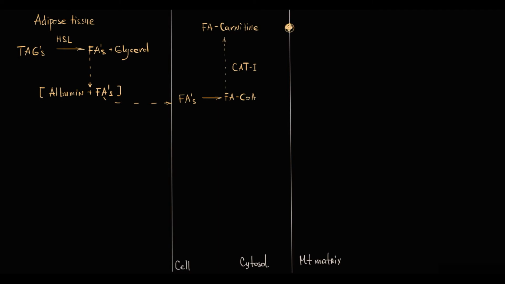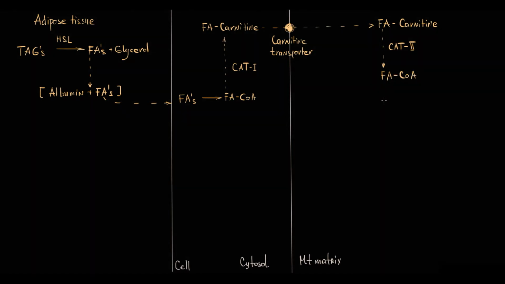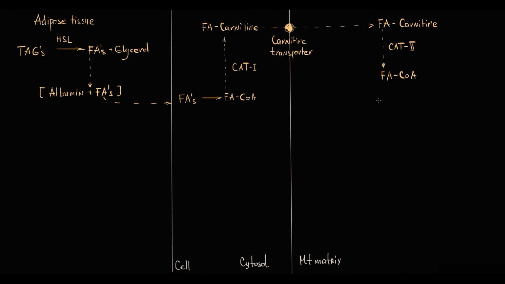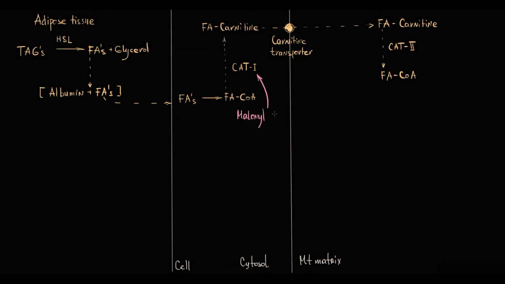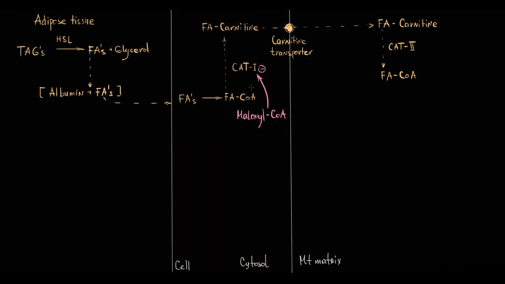has its own transporter on the mitochondrial membrane. So fatty acyl-carnitine is transported through the carnitine transporter into the mitochondrial matrix. In the mitochondrial matrix, the carnitine acyltransferase 2 enzyme transfers the fatty acid from carnitine back to a CoA molecule with formation of fatty acyl-CoA, which can be used in beta-oxidation for energy production. The activity of the carnitine shuttle is regulated by malonyl-CoA, which inhibits carnitine acyltransferase 1.